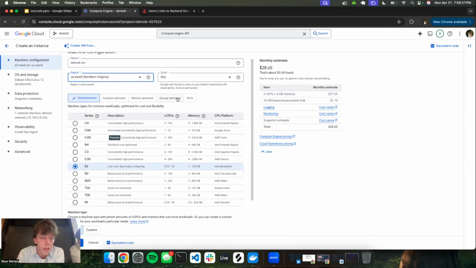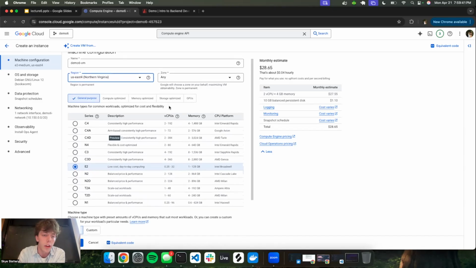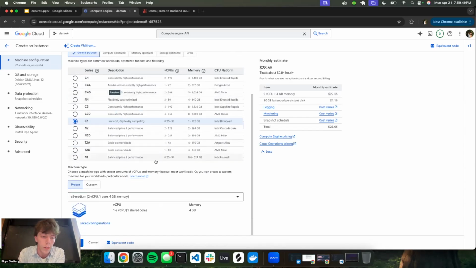You can also switch this. There's lots of customization options about your VM. So you can set lots of different memories, CPU platforms. vCPUs means how many virtual CPUs. It's basically just your processing power. You don't really need too much here, and we don't need to optimize it for memory or storage, but you definitely can if you want to do that for your own projects or your own hack challenges even.